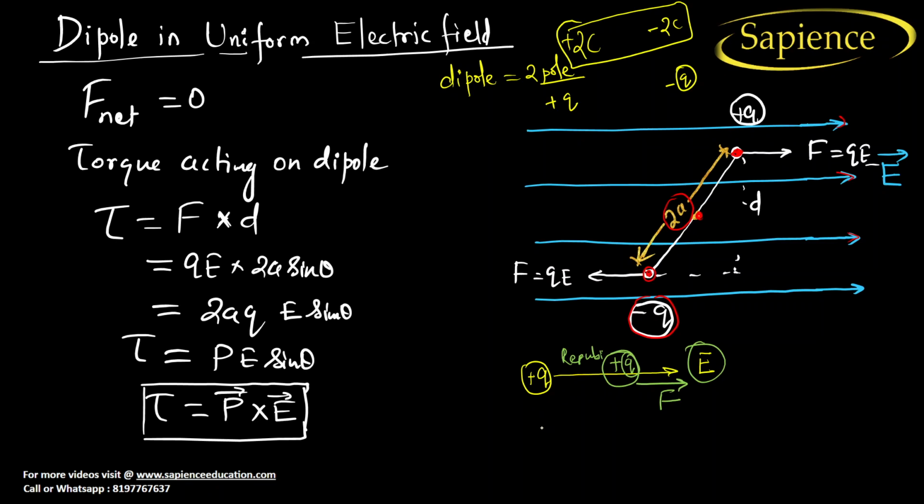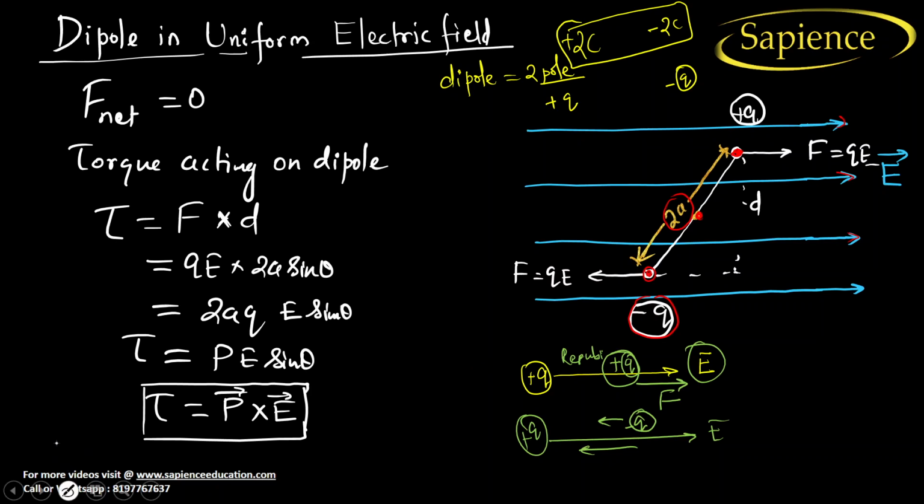Now, with the same field line, if I put a negative charge here, what will happen? It will get attracted. So the force will act opposite to the direction of the field. From here you can understand the conclusion.